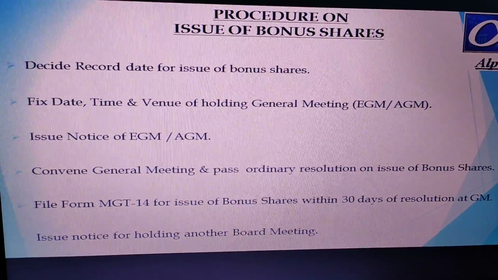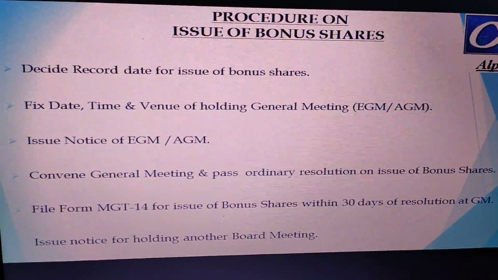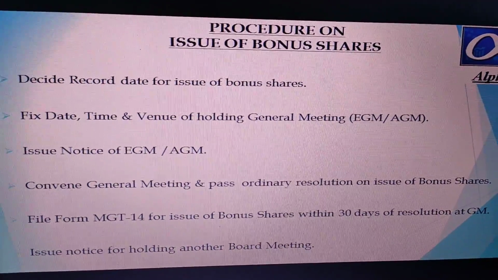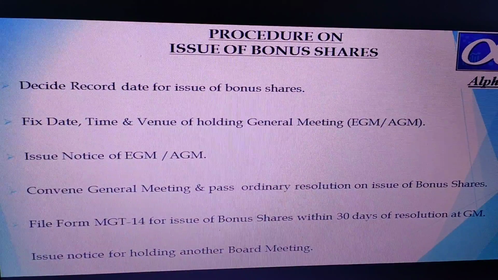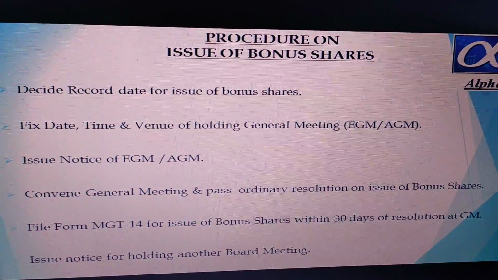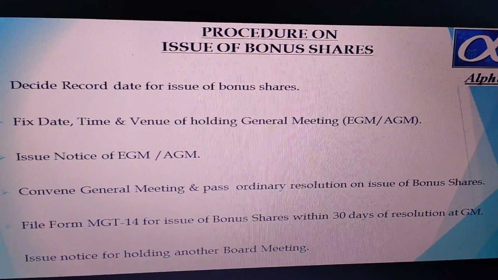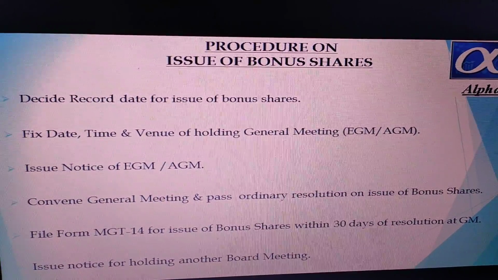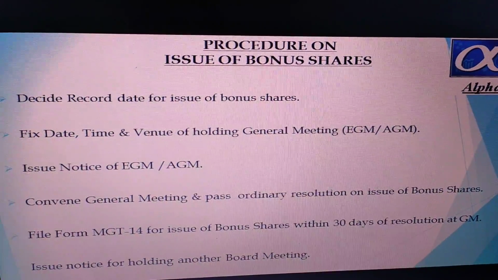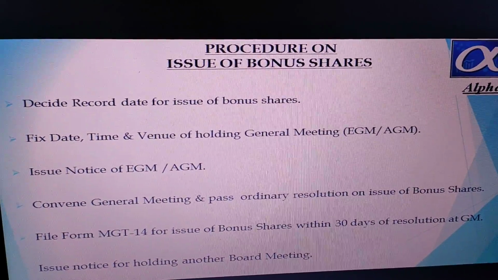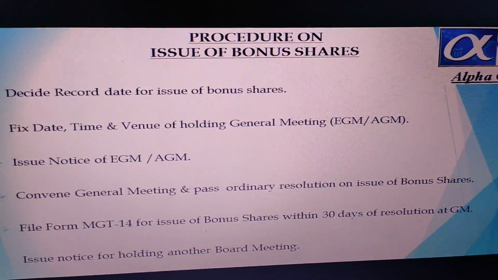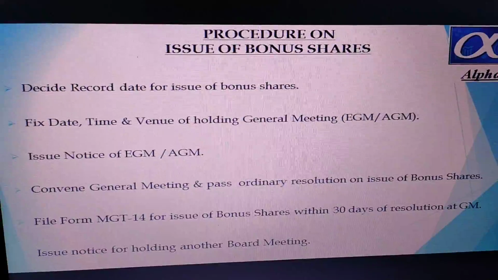Next, fix the date, time, venue of the holding of the general meeting. It can be an extraordinary general meeting, which is most likely, but in case it is coming nearby to your AGM, you can also take up the agenda in the annual general meeting. So once you decide on the date, time and venue of the extraordinary general meeting, you issue the notice and also the necessary explanatory statement wherever required for the EGM or AGM, as the case may be.